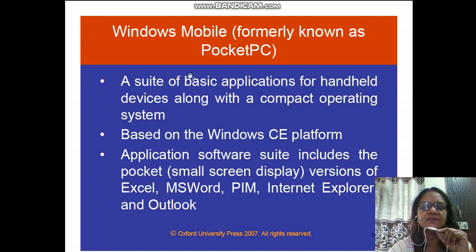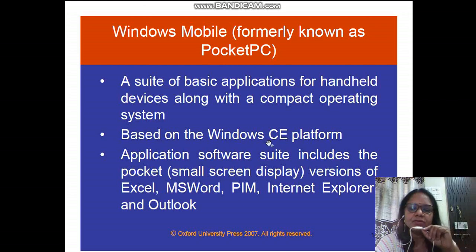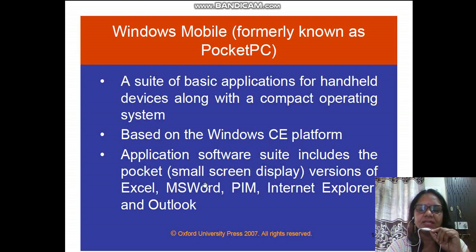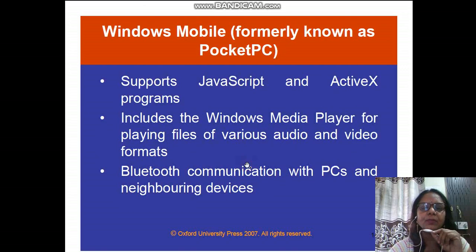These are some of the features you can see on the mobile, but they will work only when there is a basic platform, that is an operating system, installed on the mobile. Any applications which are supported by this CE are available on that particular mobile. It supports JavaScript and ActiveX programs. It also includes media players for playing files in various audio and video formats. It also supports Bluetooth communication with PCs and neighboring devices. These are some of the features available in Windows Mobile.